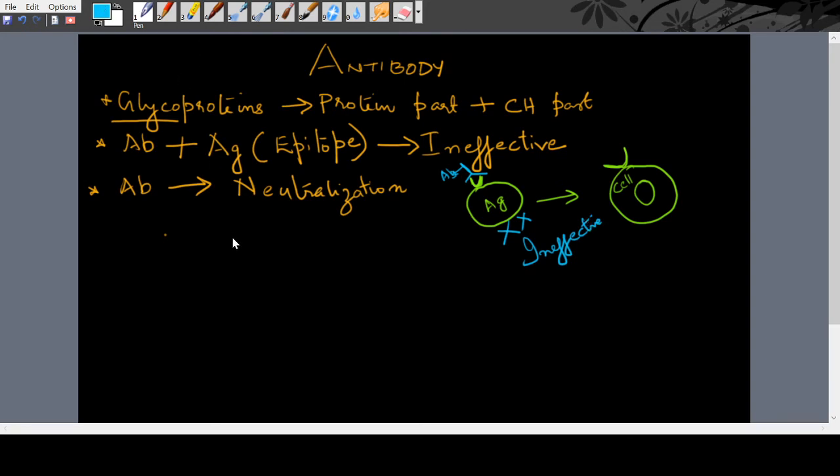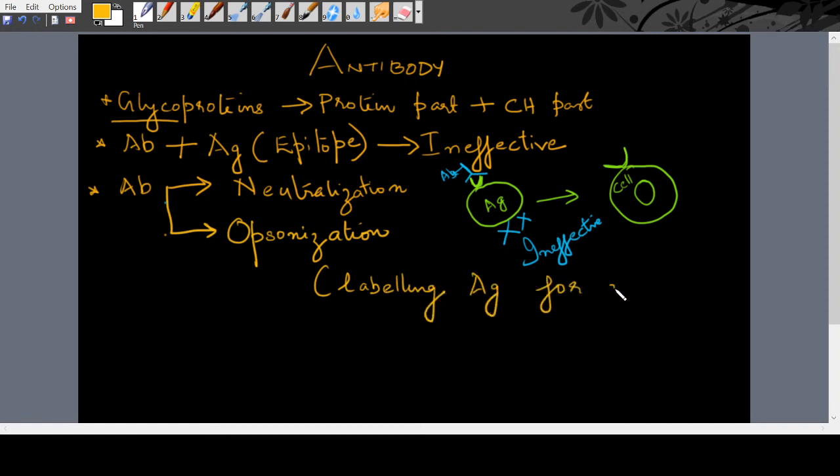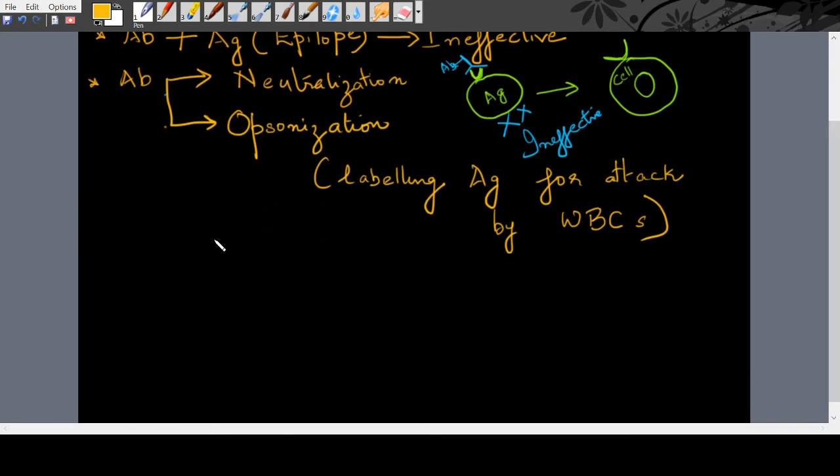Then another thing they do is that they will opsonize the antigen. Sorry, this antibody will opsonize the antigen. Opsonization means just labeling. Labeling the antigen for further attack by other WBCs such as phagocytes. So this antibody will label the antigen and other WBCs will kill this antigen.